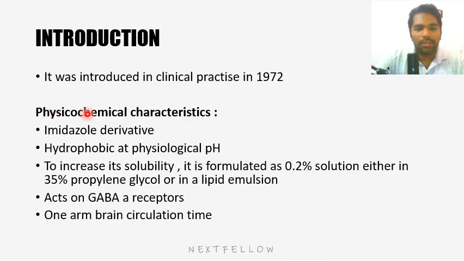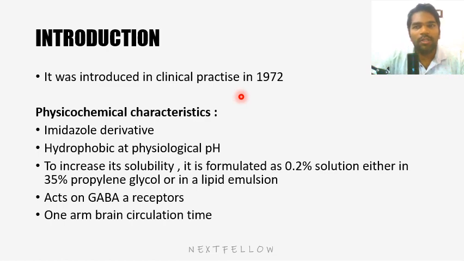It was introduced in clinical practice in 1972. It has been in anesthesia practice for a long time, but it went out of favor in the earlier days. Now it is making a comeback. Previously it went out of anesthesia practice because of its adrenal cortical suppression.